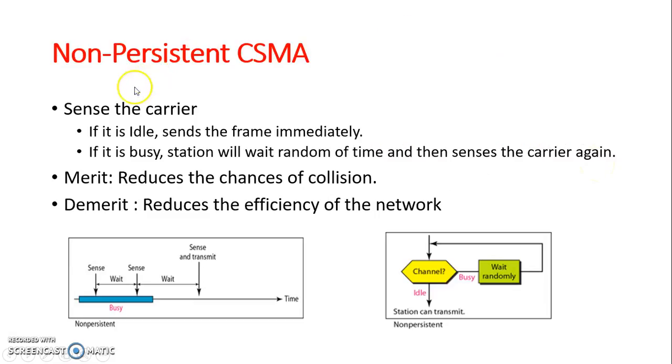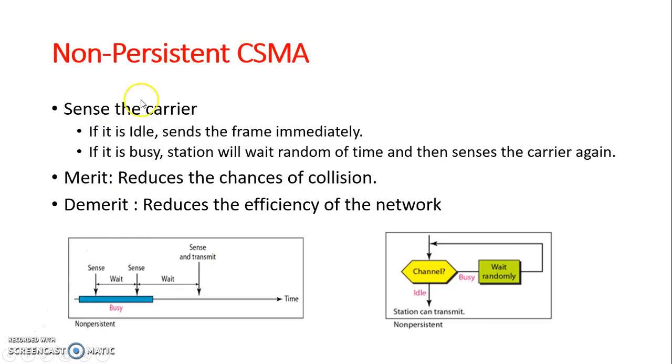The main advantage of this non-persistent method is that it reduces the chances of collision, because two or more stations may wait different amounts of time, and they will retry to send the frames. The demerit of this method is that it reduces the efficiency of the network, because the medium will remain idle when there may be stations with frames to send, which means it wastes the capacity of the link by remaining idle for much time. That is, the channel is not utilized.